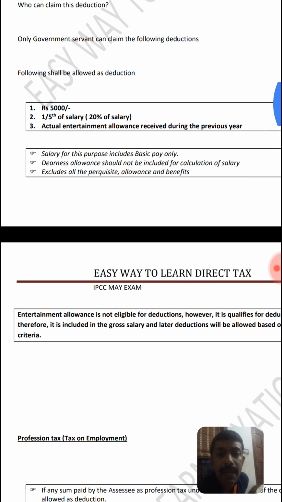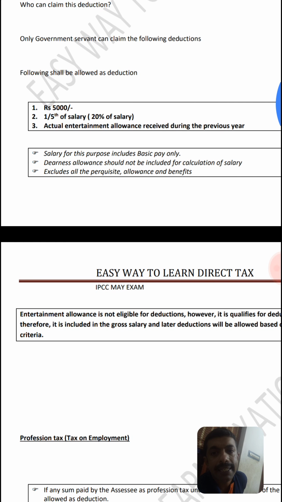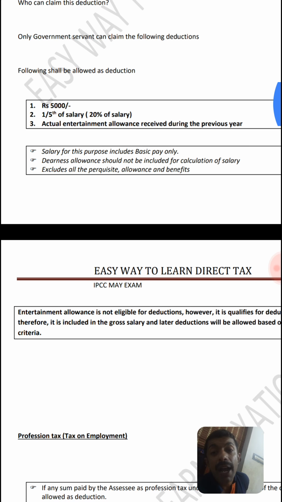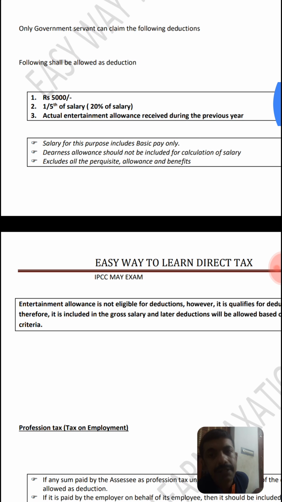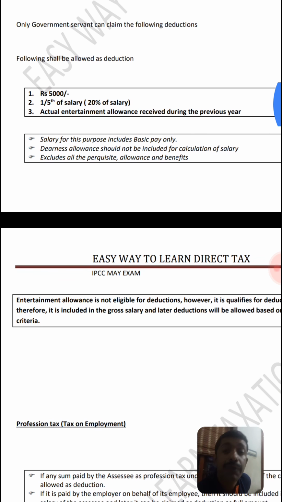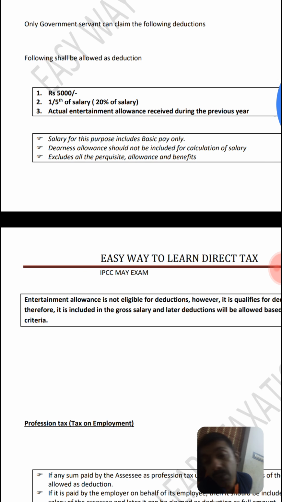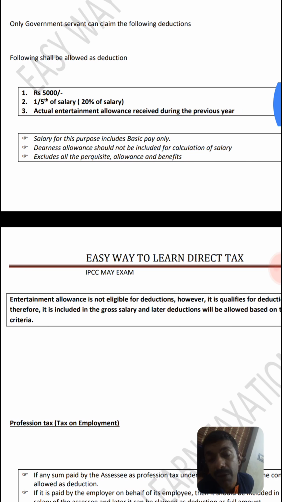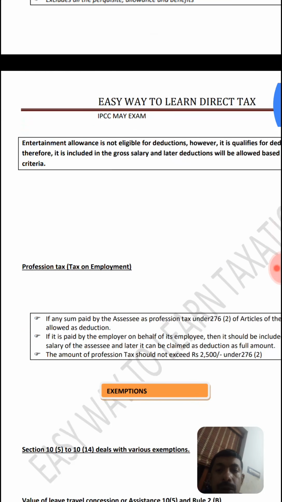For example, my basic salary is 10,000 rupees, then what will be the deduction? Rupees 5,000, 20% of 10,000 which is 2,000, and the actual entertainment allowance received is 6,000 rupees. Three situations: 5,000, 2,000, and actually 6,000. The least is 2,000, which will be the deduction.